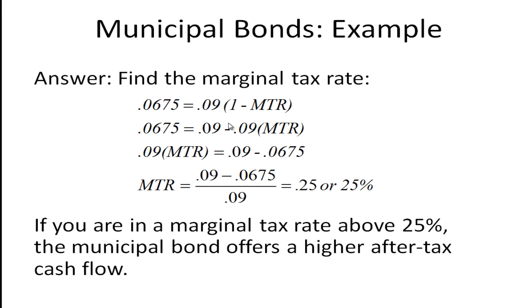So if we do a little algebra, and I've done most of the steps here, I multiply the 0.09 into the terms in the bracket. We rearrange terms, we'll find that the marginal tax rate here is 25%. That is, at a 25% tax rate, you'll be indifferent between the two bonds. If your rate is higher than 25%, then you would be better off buying the municipal bond. If it's lower than 25%, you'd be better off buying the taxable bond and just paying the tax on it.